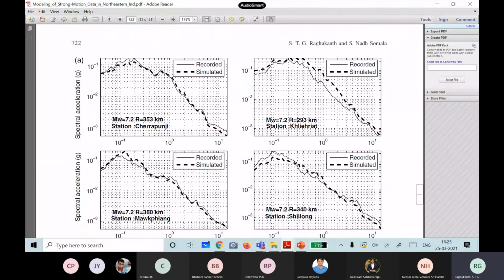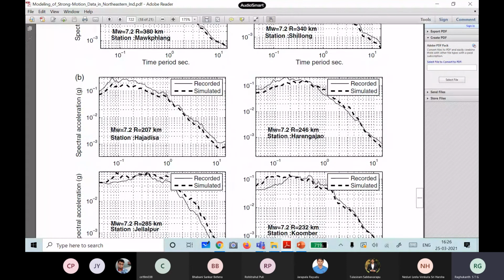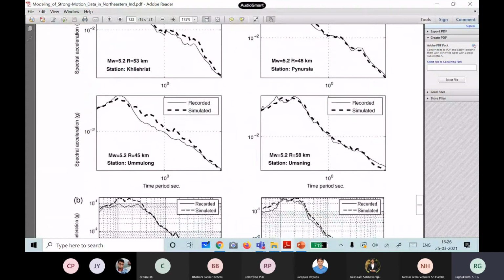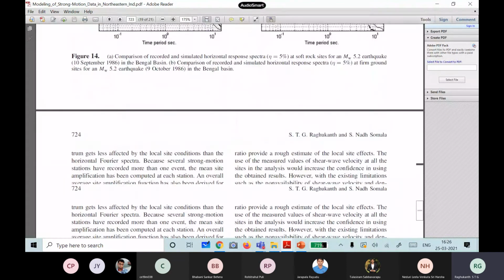Finally, you can see here response spectra. Now this is at Cherrapunji. What is your comment? Recorded spectra is that line. Simulated is this dotted line. Whether it is working or not working? Working. It is a khichdi, but it works. It works nicely in practice, and it is very easy. No need for me to know anything about seismic things. With few inputs I can generate the time histories. You remember, I have shown you many stations. It nicely matches with the data sets.